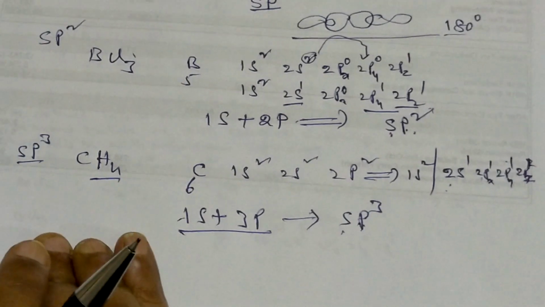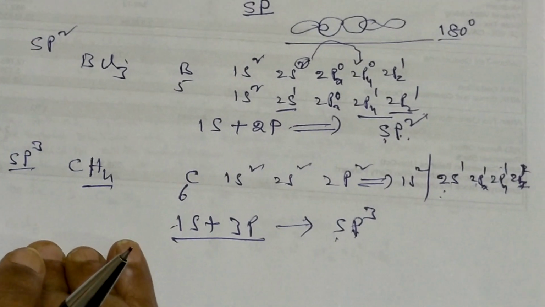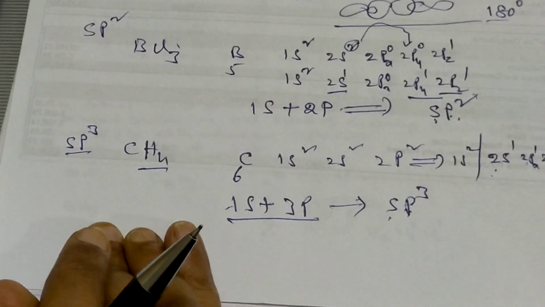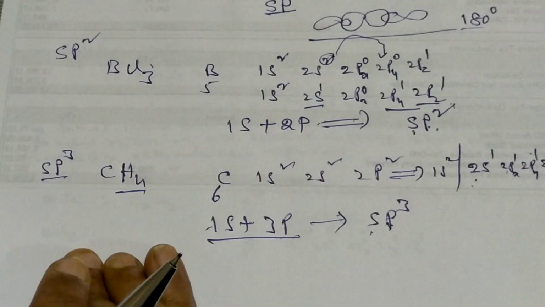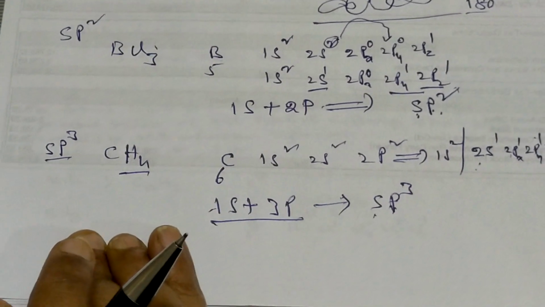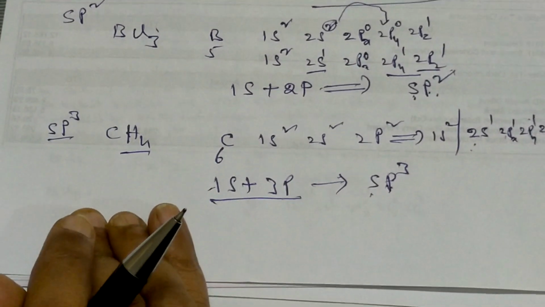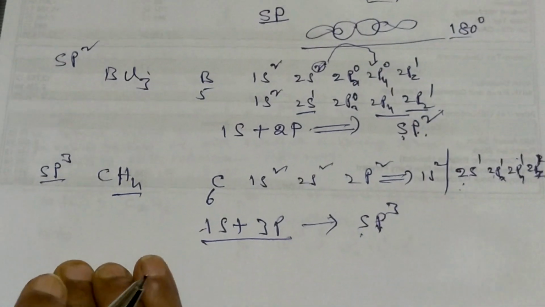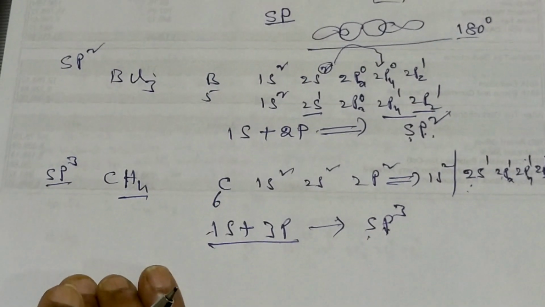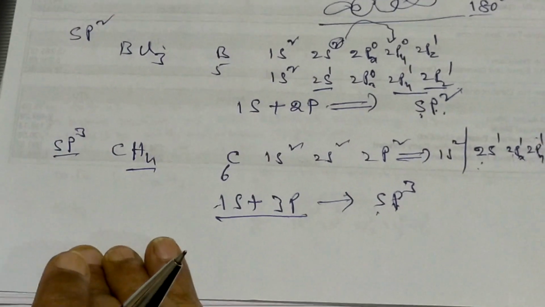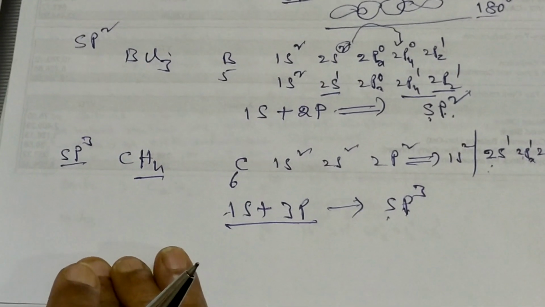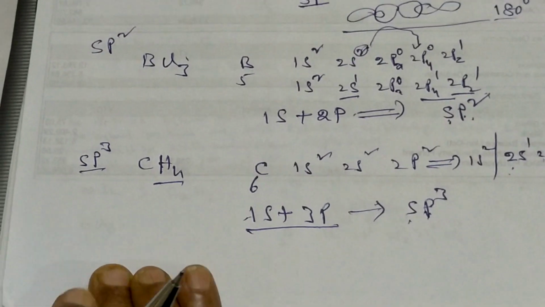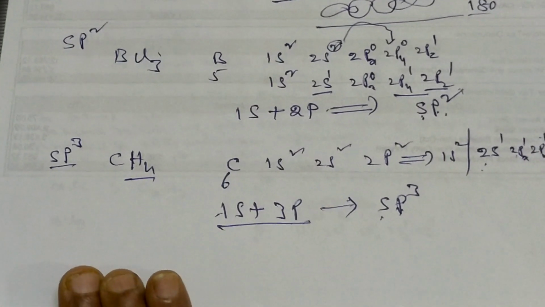The molecule is formed by the combination of these. The angle will be 109 degrees. It is a tetrahedral structure. We will say some more about why the shapes are as they are, like when double bonds and triple bonds are forming and all these things. Okay, thank you.